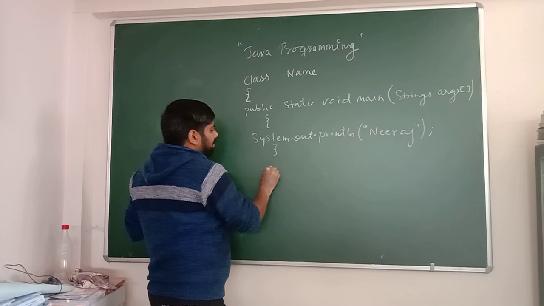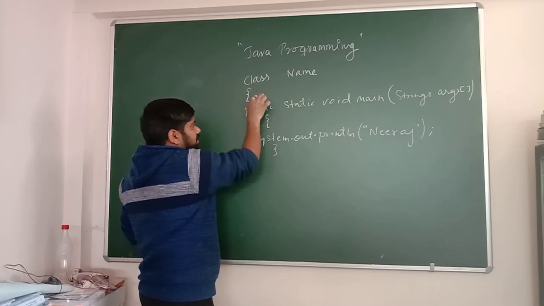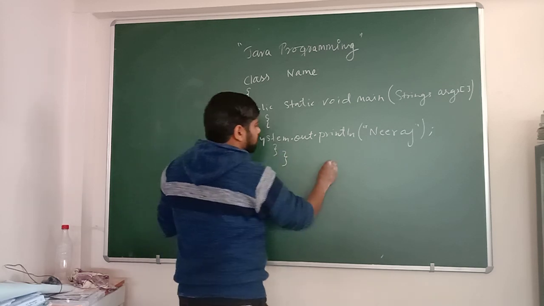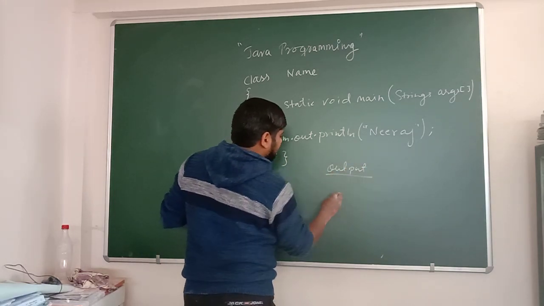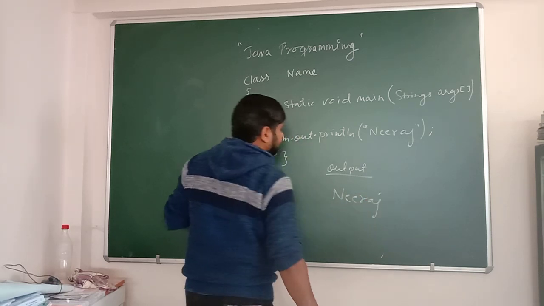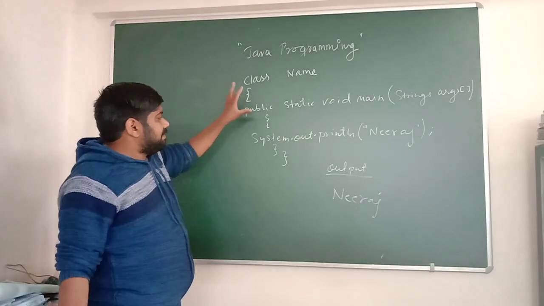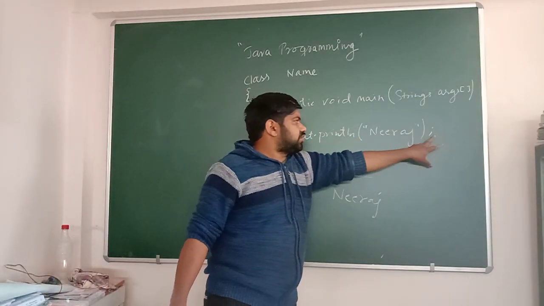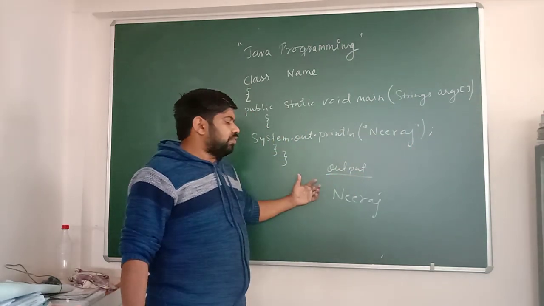Now we have to close this. First you close this, then we close this, and your output will be somehow like this. On the screen it will be Neeraj. Before that you have to compile the program. Even a simple mistake, if you have not written this one or the semicolon, will be an error, and your output will not be shown.